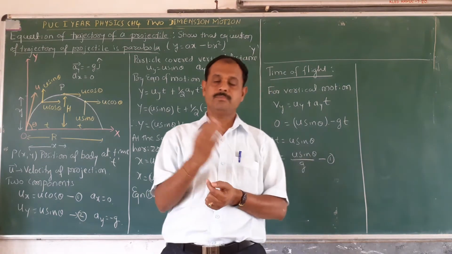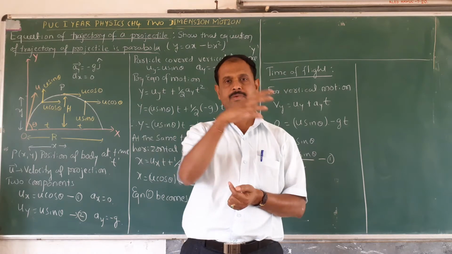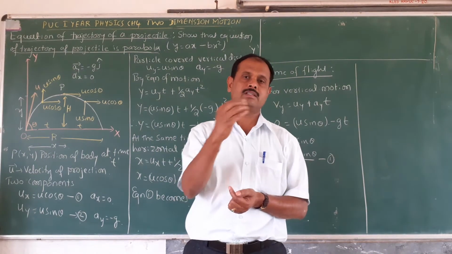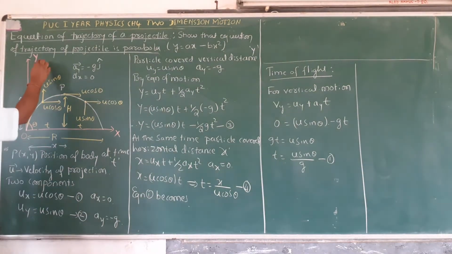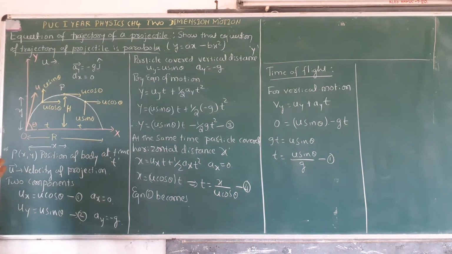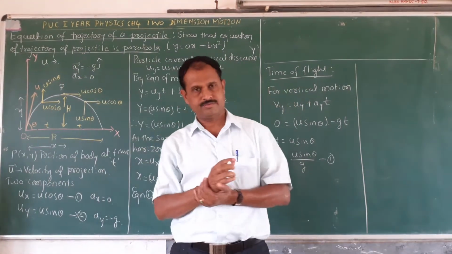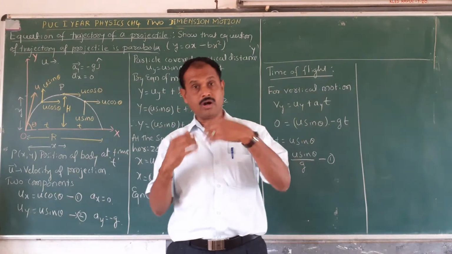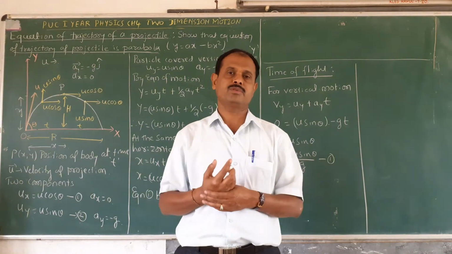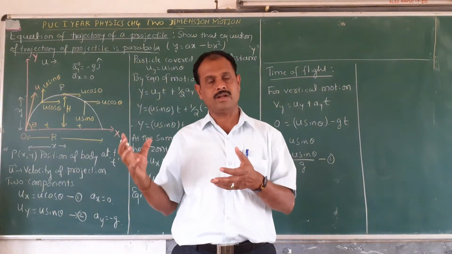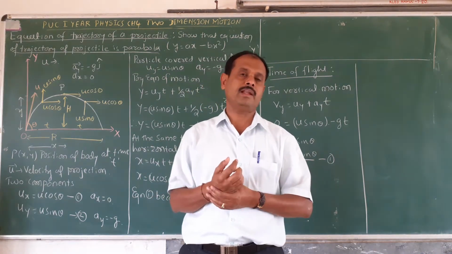Now, the particle is projected with a certain velocity in space, that is called the velocity of projection. It is represented by u here. u is basically the velocity of projection. Whatever velocity is given to the body with which it is projected in space, that is the velocity of projection.